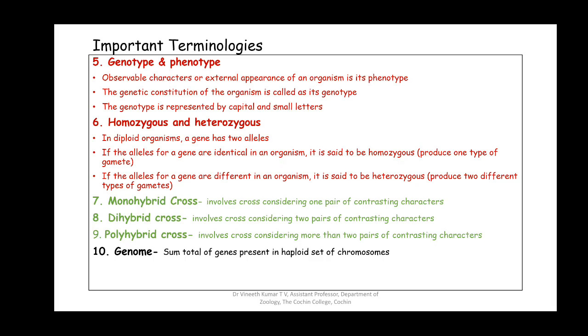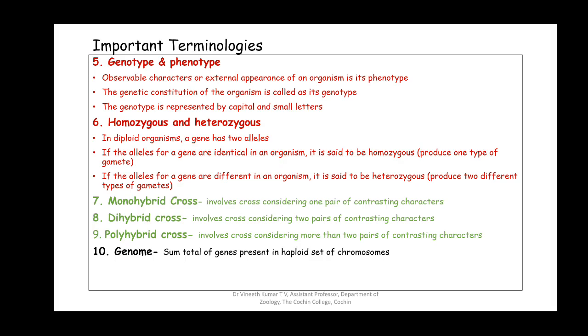Next are the three types of crosses that we will come across in genetics. Monohybrid cross. A monohybrid cross involves crossing when we consider only one pair of contrasting characters. If we are going to conduct a cross, there are many features in a plant: seed color, seed coat, the height of the plant, etc. There are many characters in a plant, but when you conduct a cross, we are only interested in looking at the flower color.